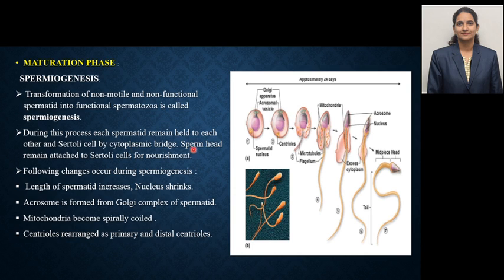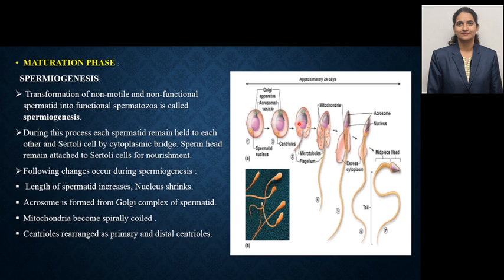The following changes occur during spermiogenesis. Length of the spermatid increases. From this diagram, it is very much clear that this is the spermatid and this is the sperm. Length of the spermatid increases gradually. Acrosome is formed from the Golgi complex of the spermatid. The Golgi complex moves towards the anterior portion to form the acrosome. It is nothing but the acrosome.